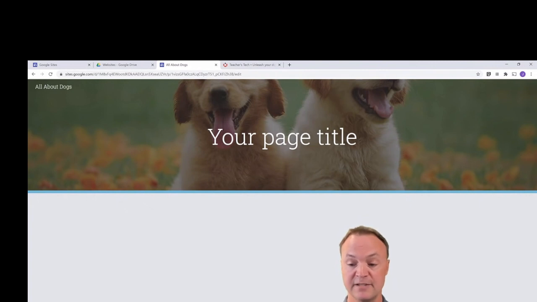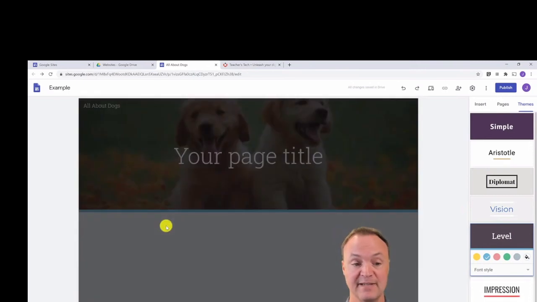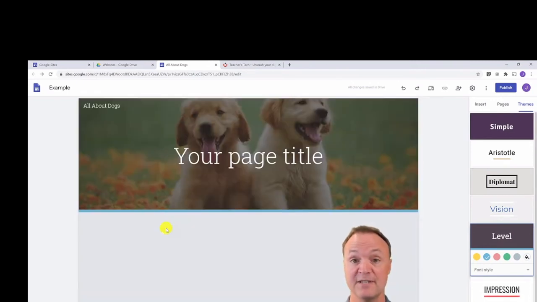Right now it's defaulted to the large screen, how it would be on a computer. But if I want to go mobile, it gives an idea what it would look like and how it adjusts based on the pictures and everything. So it will adjust to fit the different devices. When you want to get out of this, just hit the X, and then we're back to this, and now we're ready to add some content to the page.